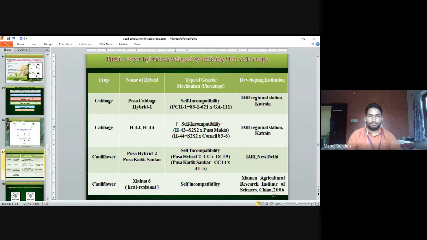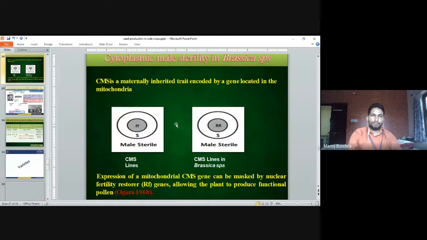In cauliflower, Juna 6 is heat resistant. It is developed by the self-incompatible lines at the German Agriculture Research Institute, China. So these are the major hybrids developed by self-incompatible lines. In cabbage: Pusa Cabbage Hybrid 1, H43, H44. In cauliflower: Pusa Hybrid 2, Pusa Kartik Shankar, and Juna 6.